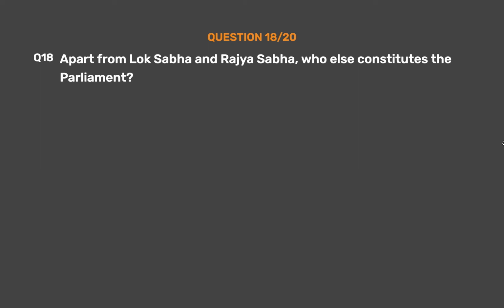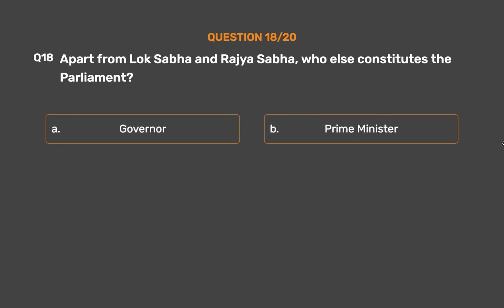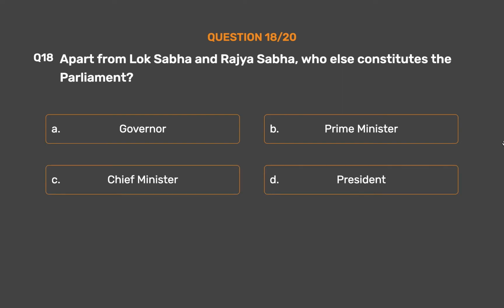Question number 18. Apart from Lok Sabha and Rajya Sabha, who else constitutes the parliament? Option A, Governor. Option B, Prime Minister. Option C, Chief Minister. Option D, President.